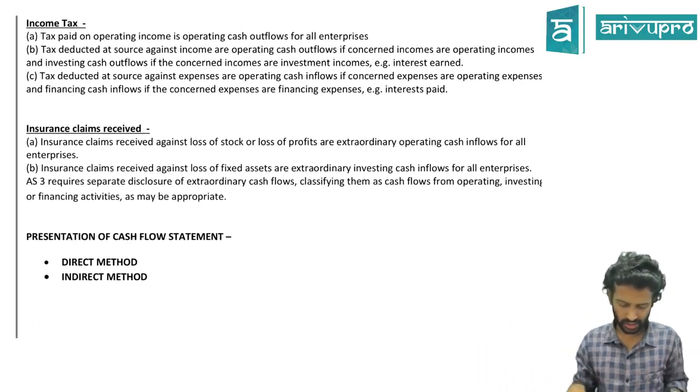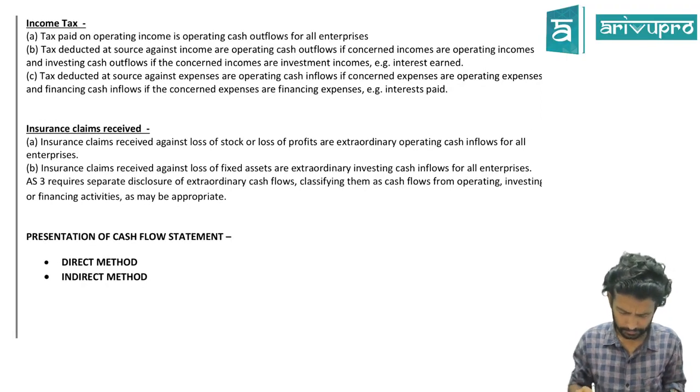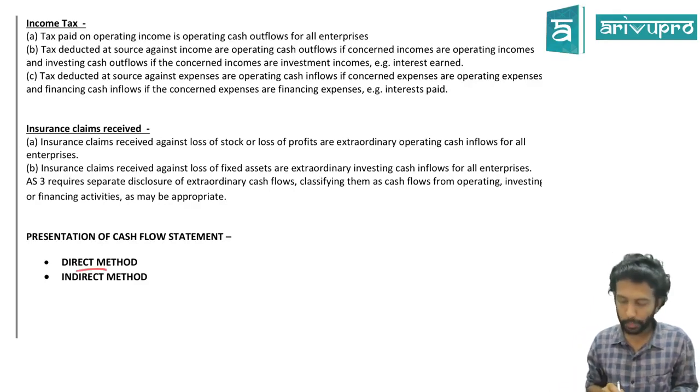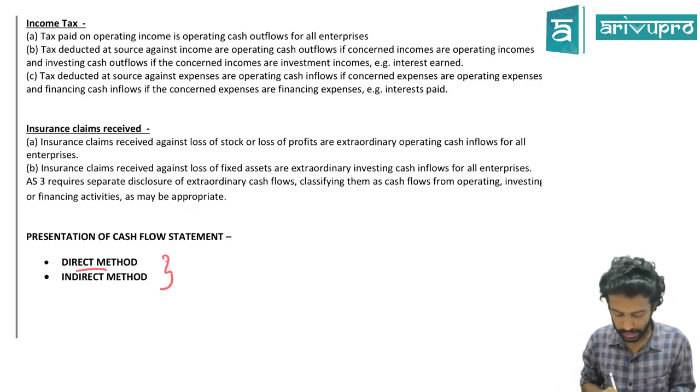Insurance claim received, we'll take it up later. What is the first bucket we discussed? To find operating cash flow, we have 2 methods.